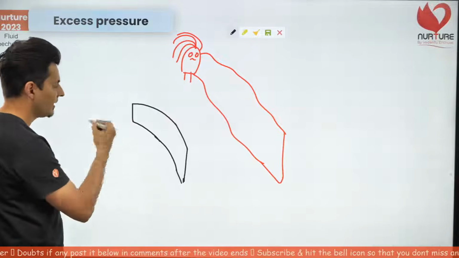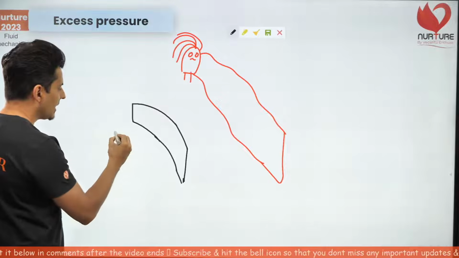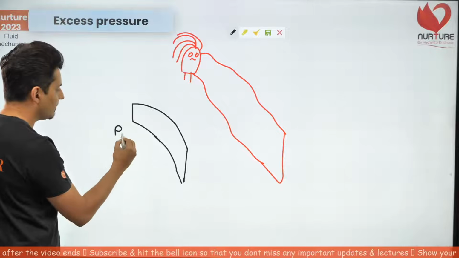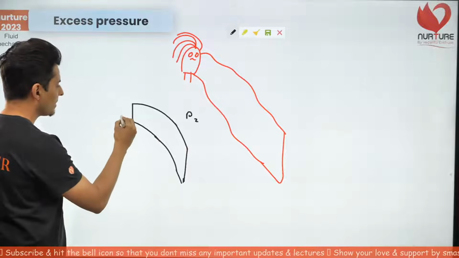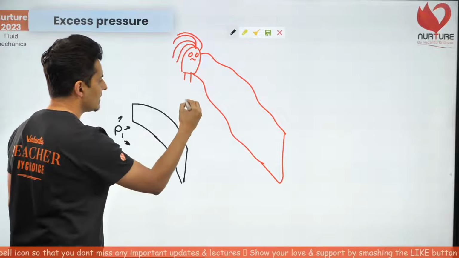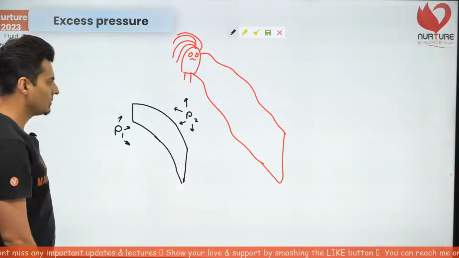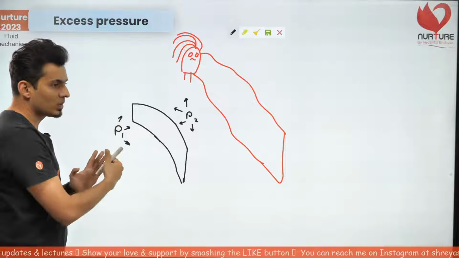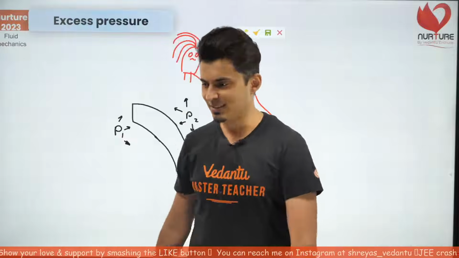Perfect. Now, if it turns like that, and if there are two regions, this is region 1 where the pressure is P1, this is region 2 where pressure is P2. Pressure P1 exerts on all the sides. Pressure is P2 on this region and it is exerting on all the sides over here. Now the question is, out of these two regions, which pressure is more? What is your answer?